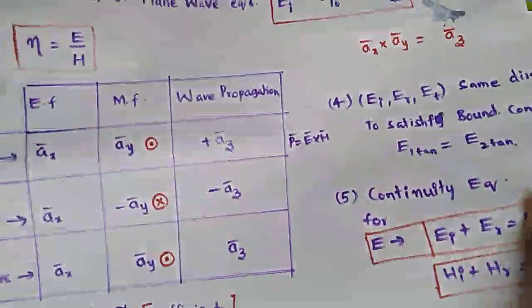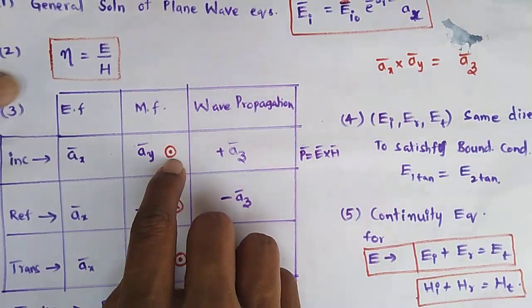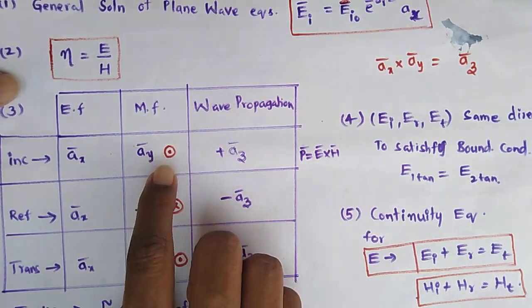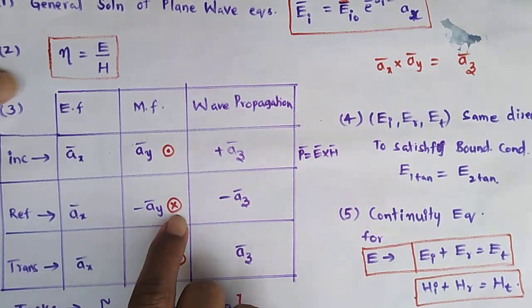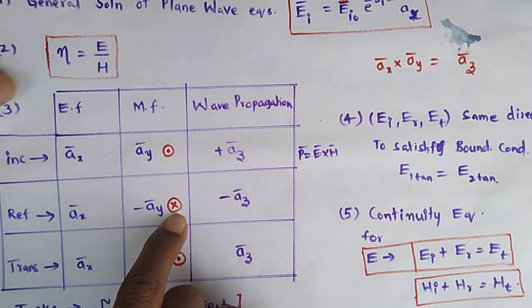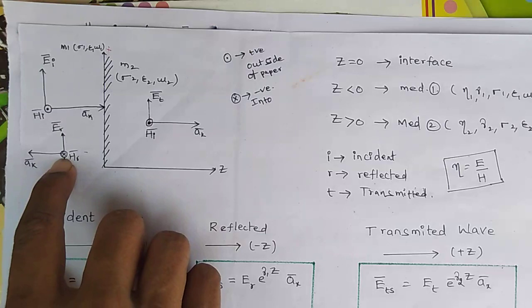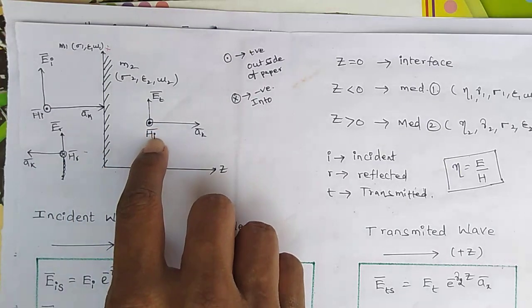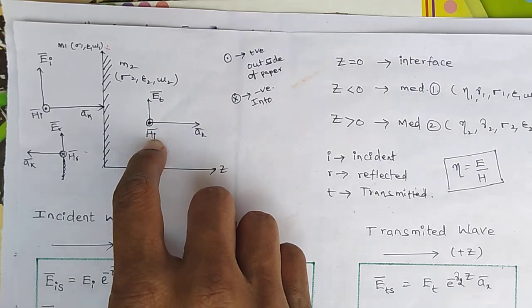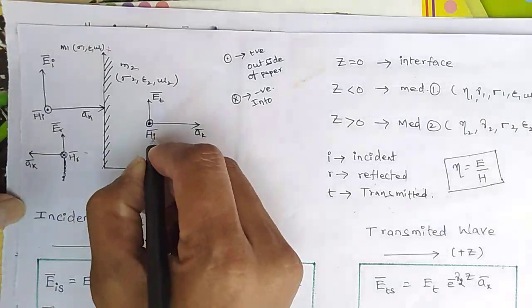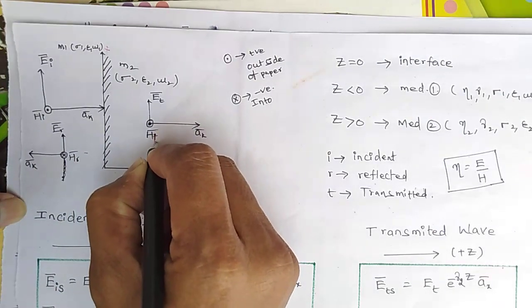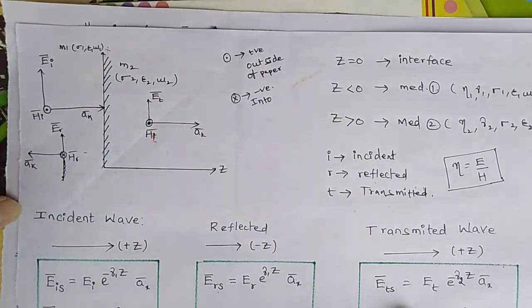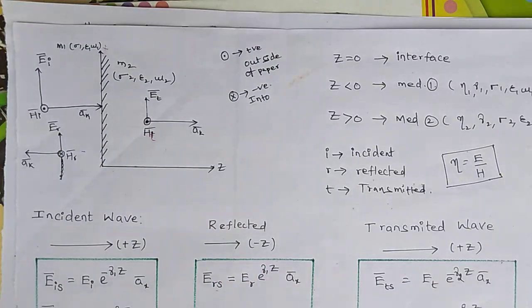Already I have shown that the magnetic field direction is plus AY for the incident wave. For the reflection, it is going into the paper, so that's why a cross mark. For the transmitted wave, HT is coming out of the paper. Okay, these are the directions given in the diagram.